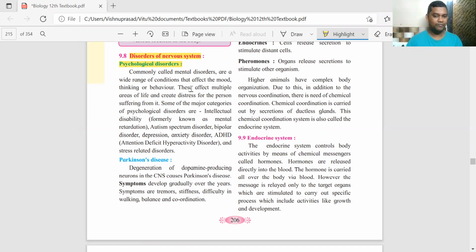Up to a certain limit it is understood and we cannot call it a disorder, but beyond that it is a disorder. And if it is persistent, long-lasting, and not showing signs of improvement, then it can create distress for the person. In such conditions, proper professional help is needed.